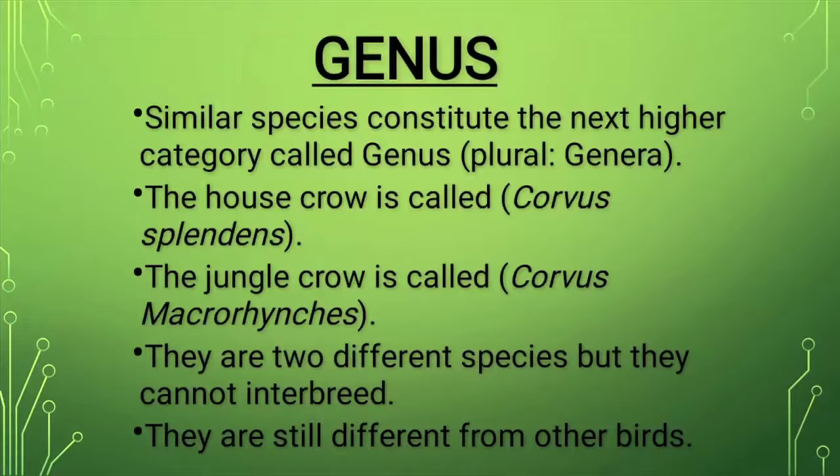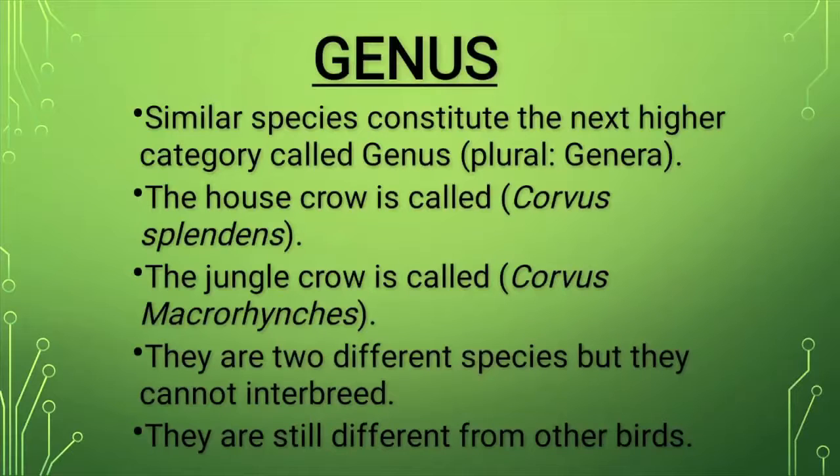Now we will have further understanding of the category genus, and the plural is genera. When similar species group together, they constitute the next higher category or group, and that is known as genus. We will take the example of crow. There are two species of crows. One is the jungle crow and one is the house crow. Jungle crow is called Corvus macrorhynchos and the house crow is called Corvus splendens.